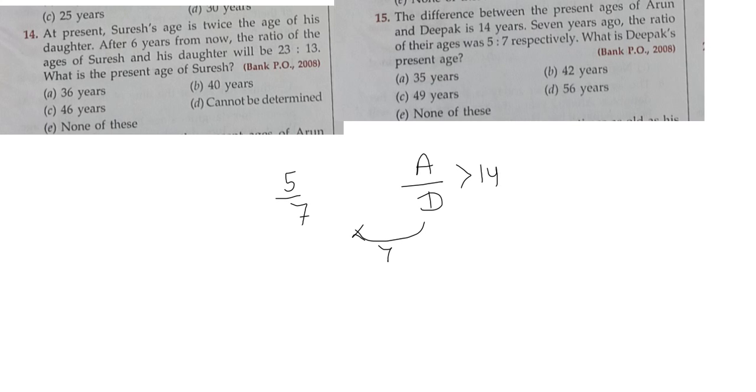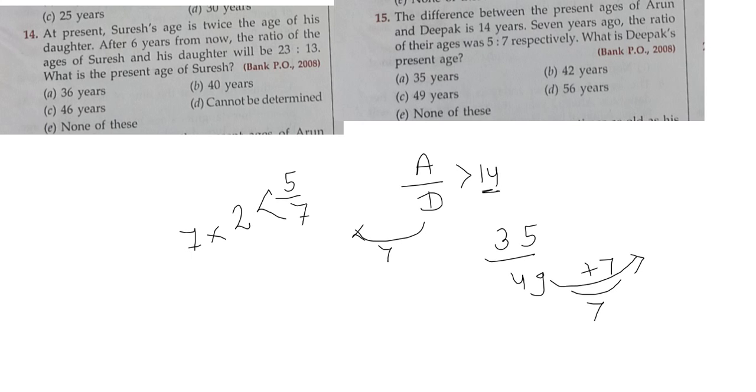What will we do? We will find the difference here. The difference is 2, but here the difference is 14, so we have to make it equal. So what will we do? We will multiply here by 7, so it will become 35, and it will become 49. So these are their ages 7 years ago. What is Deepak's present age? So Deepak's present age means this 49 plus 7. 49 plus 7 will become 56. The answer will be 56 years. Let's go to the next question.